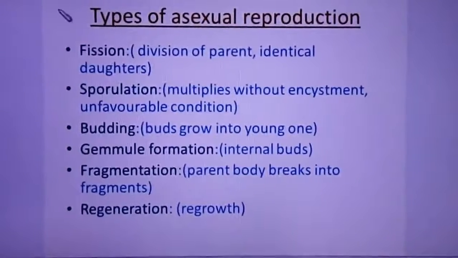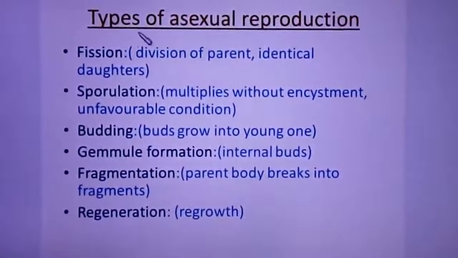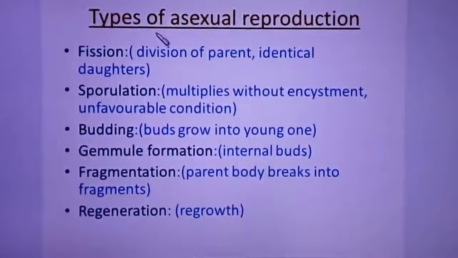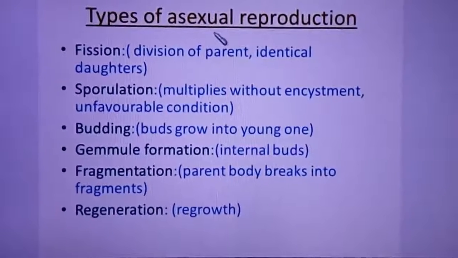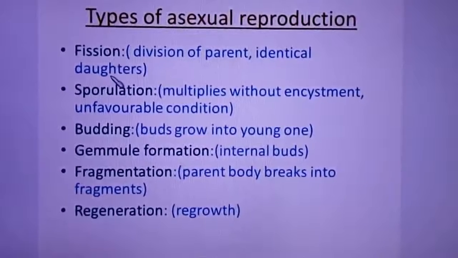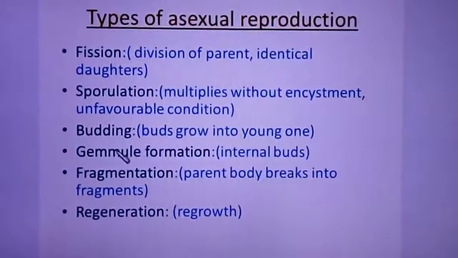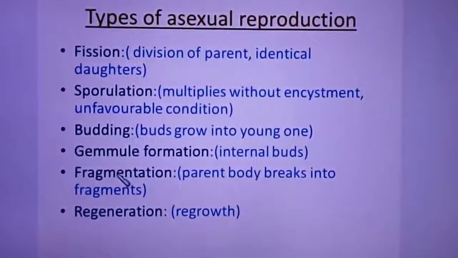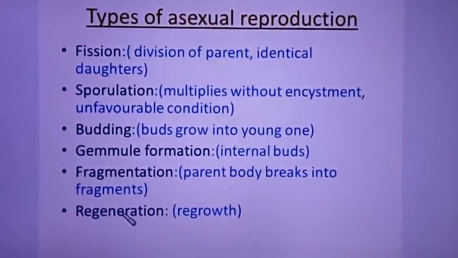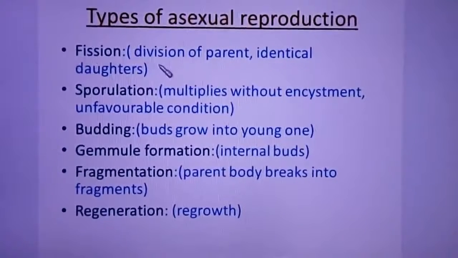The next one we are going to see is types of asexual reproduction. Here we are going to discuss only asexual reproduction. The types are fission, sporulation, budding, gemmule formation, fragmentation and regeneration. First one is fission.